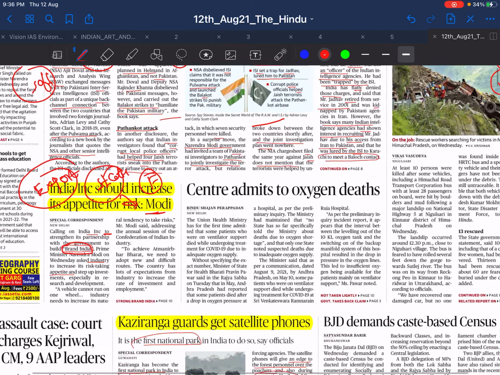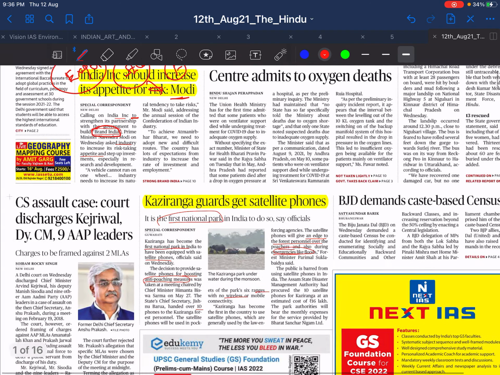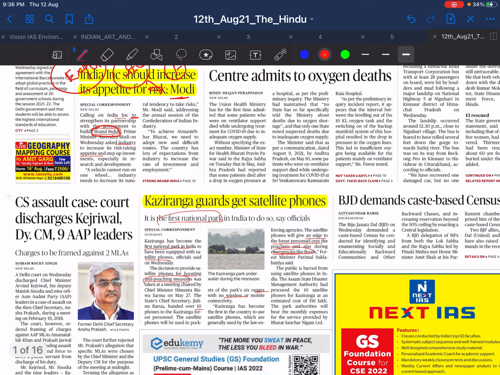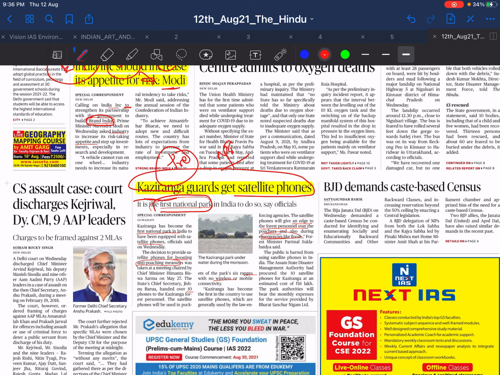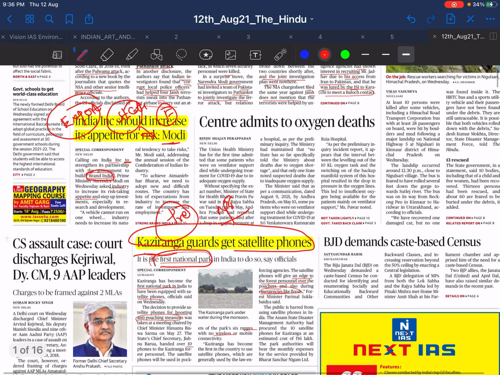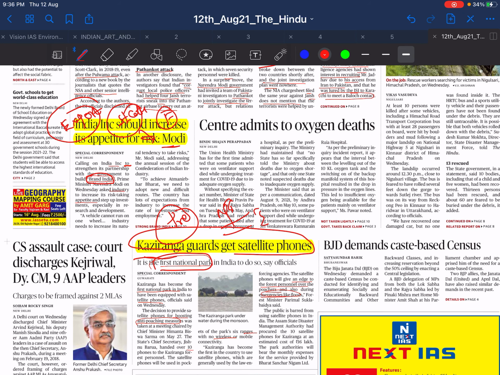And then next is Kaziranga guards get satellite phones. From the prelims perspective, this news is important. You should know what Kaziranga is. It is a national park, also a World Heritage Site. You should know the criteria for declaring a national park and who declares it, whether the state declares, the center declares, or both declare a national park. These things you should know. But remember, this is important from the environmental prelims perspective.